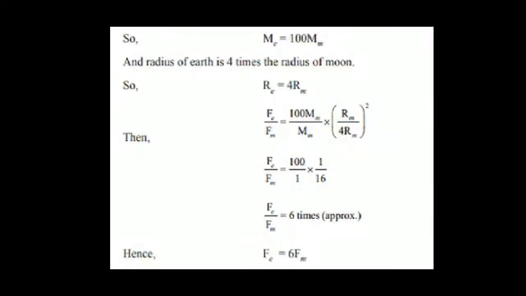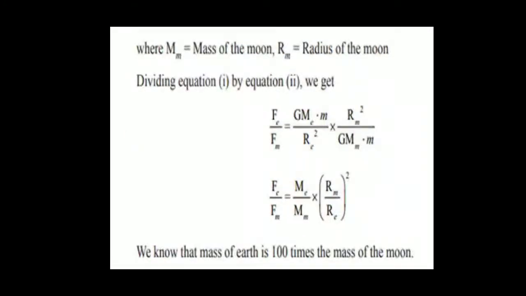In the same way you can prove that the acceleration due to gravity on earth is 6 times as compared to the acceleration due to gravity on moon. So this is an important derivation, and in your NCERT book this derivation has been given in a different way. If you find that derivation easy, you can do it from there also, no problem at all.